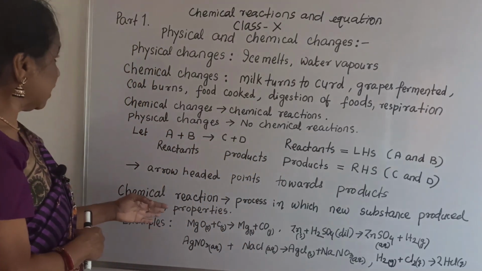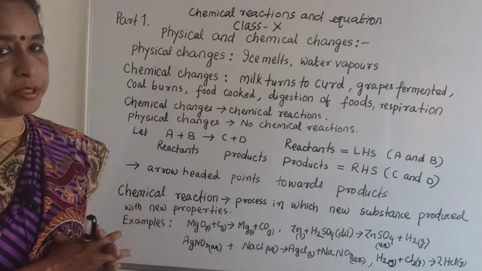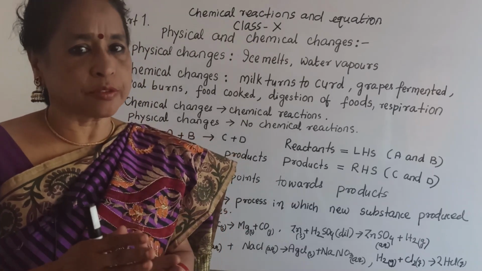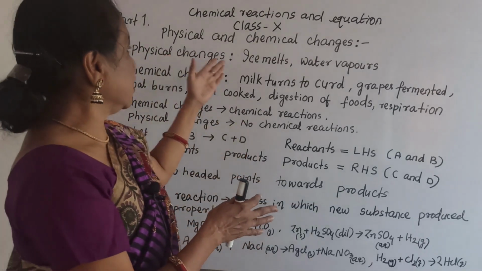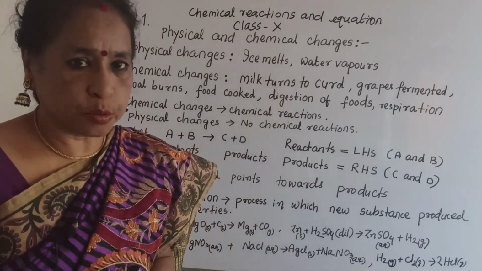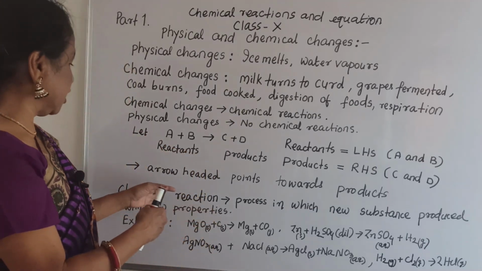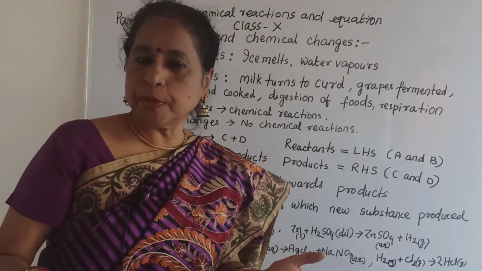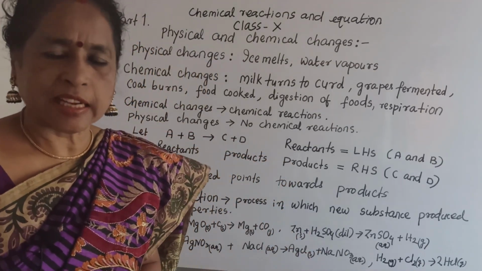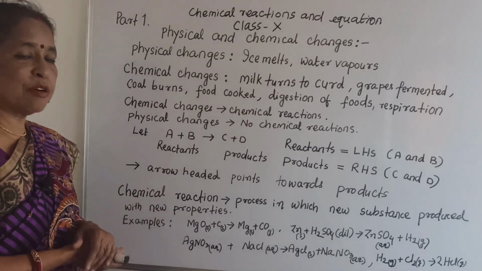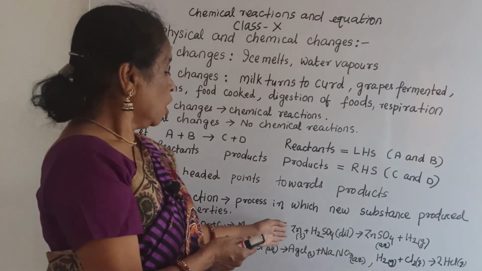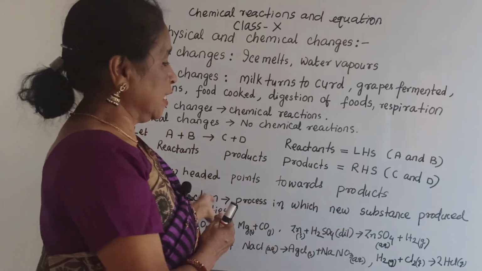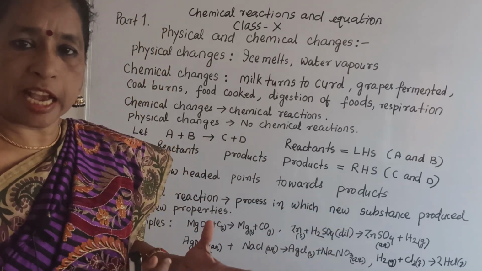Now here again see there are two types of changes, physical change and chemical change. Chemical change is when a new substance is produced, and in physical change no new substance is produced. The process in chemical change in which a new substance having new properties is produced is called a chemical reaction. Now I have written some examples of chemical reactions, though one cannot understand them now, but after that it is very easy to understand what a chemical reaction is.